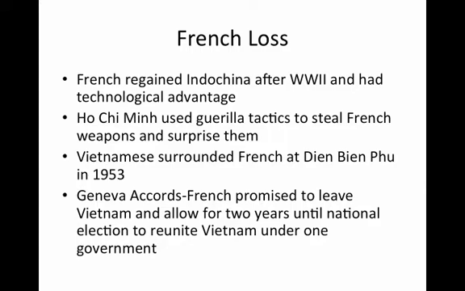At a place called Geneva, Switzerland, for the Geneva Accords, the French promised to leave Vietnam and allow for 2 years until a national election could reunite northern Vietnam with southern Vietnam under one government. The Vietnamese would get to choose through an election what type of government this would be.